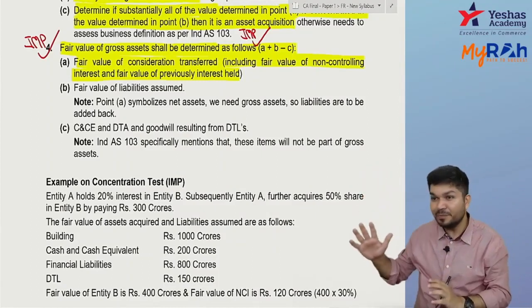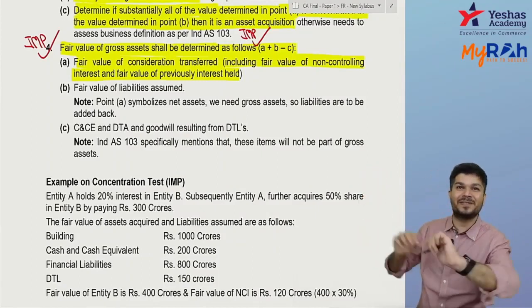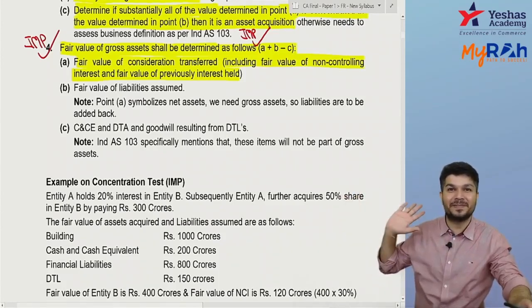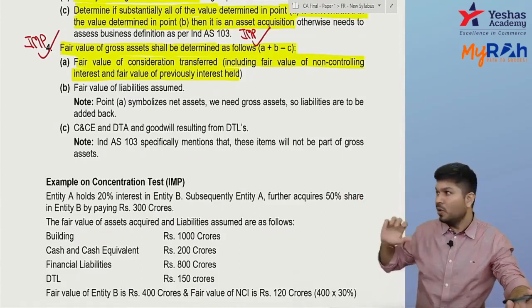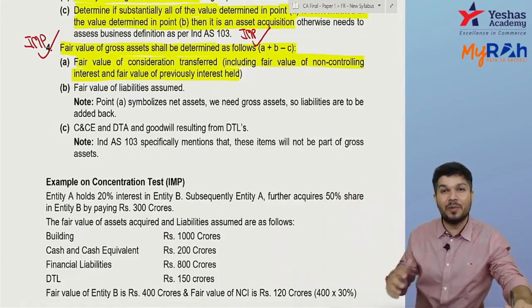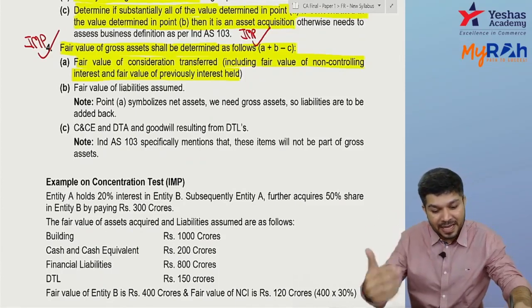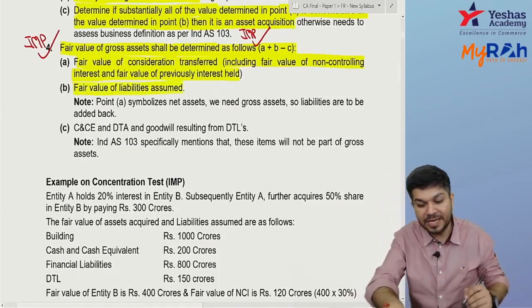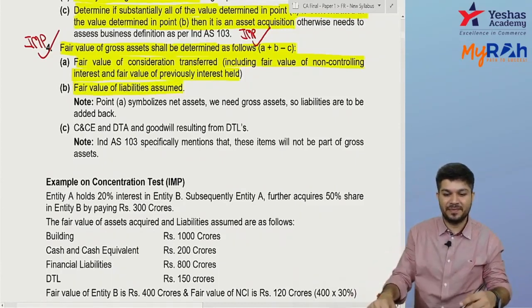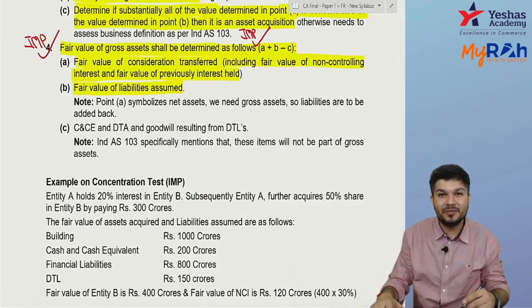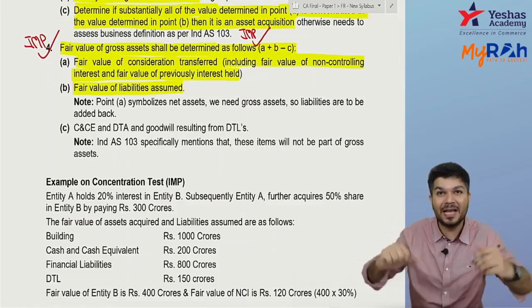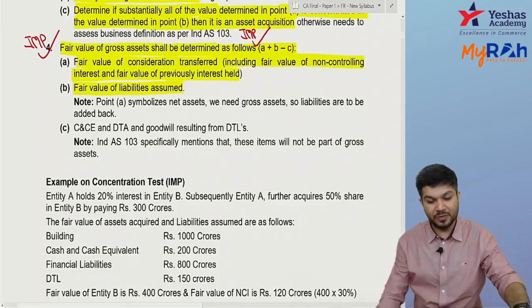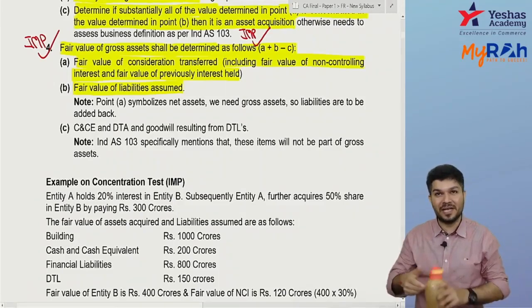So 300 rupees is the fair value of their entire business. Now, the entire business is asset minus liability. I want gross asset, so add back the liability. So the fair value of liabilities, B, you add. So check A plus B. Did you get it? A was net asset. Add back the liability, you get gross asset.